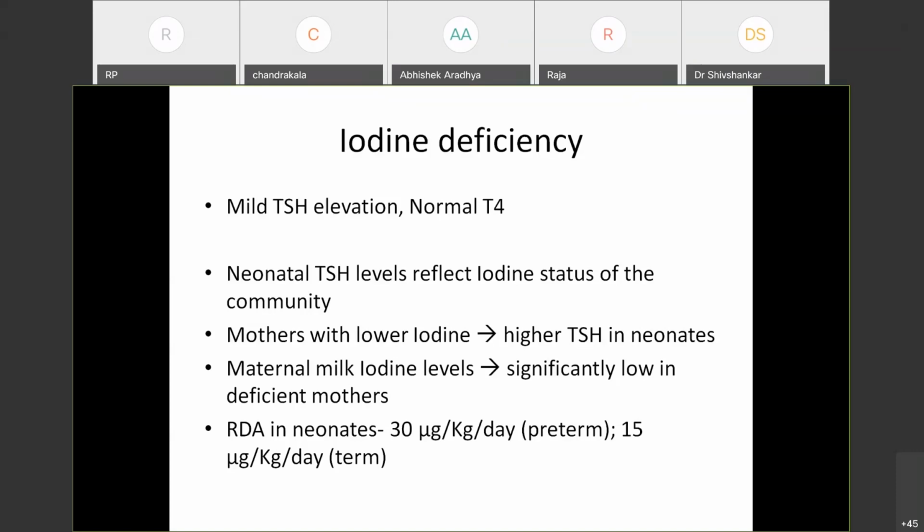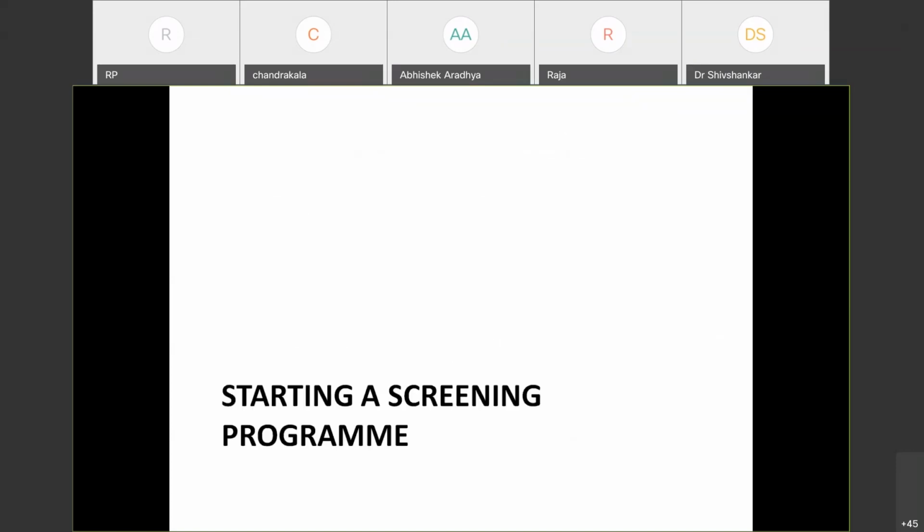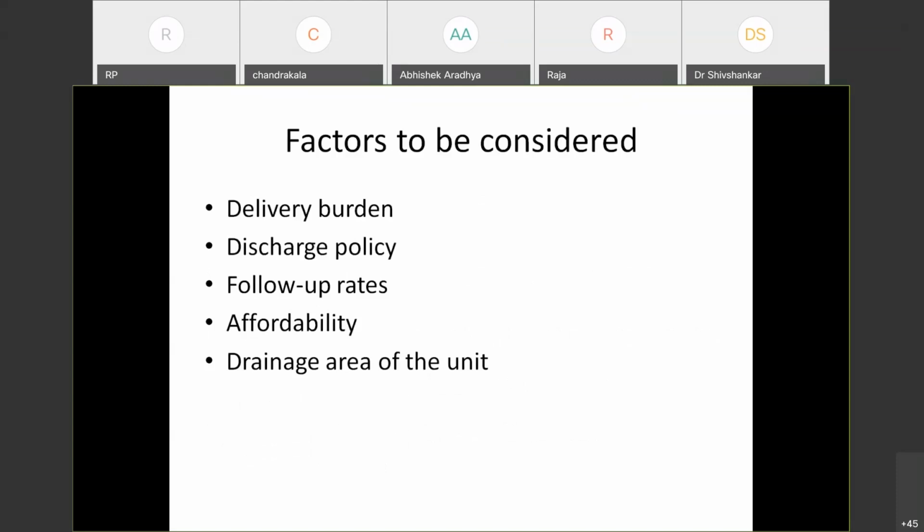So just two slides for people who want to start a screening program: what factors should be considered. As I have already mentioned, we have to consider delivery burden, discharge policy, follow-up rates, affordability of your population, and drainage area of the unit. If the delivery rates are very high, maybe it is better to use a cord TSH based approach.